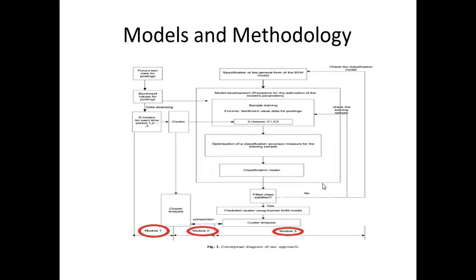And then the third module. In this module, after running that, they identify the hotspots that are close to the theoretical centers of the clusters. Module 3 is the SVM-based model classification module.